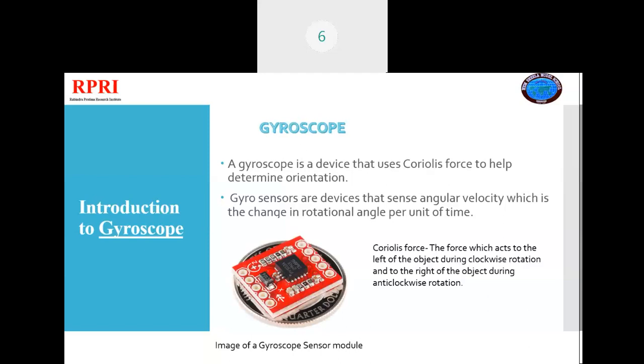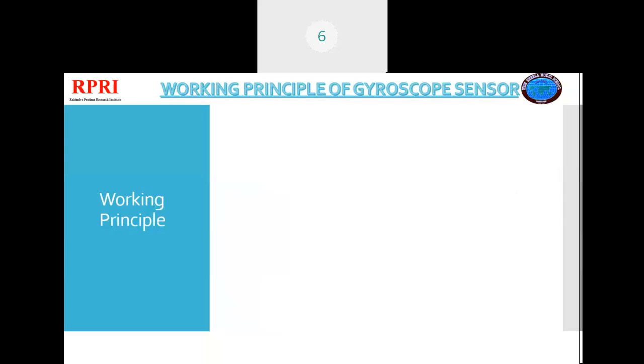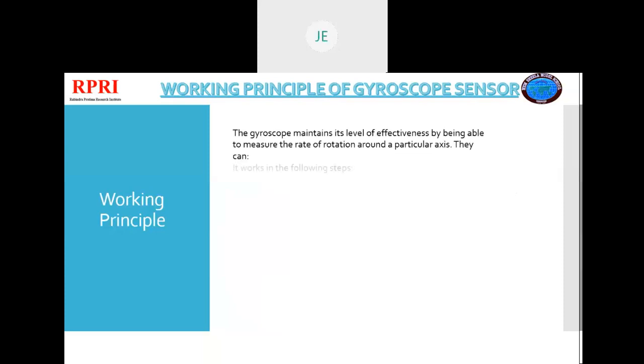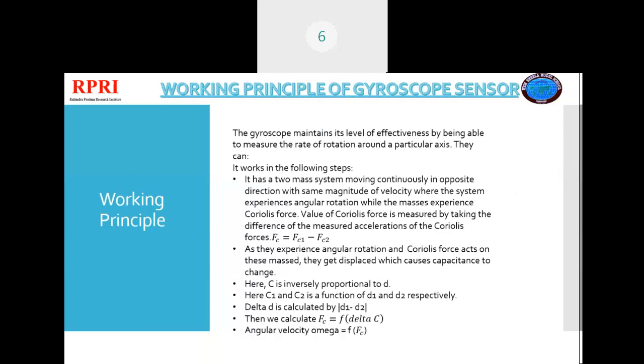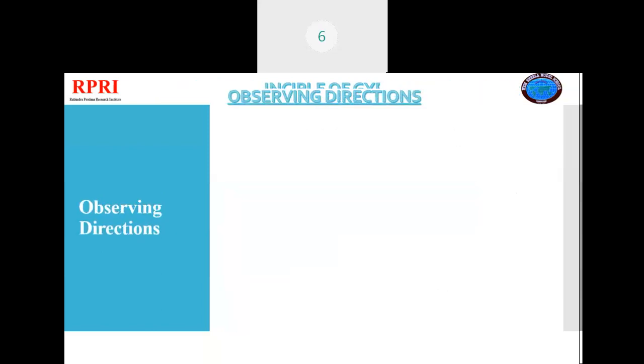It is used in smartphones while playing games. For example, when we are playing a racing game, we tilt our smartphone to control the car. The gyroscope sensor senses all these tilts and sends the information to the game, which helps us play our game smoothly. What is the working principle of the gyroscope sensor? It works in the following steps. I will explain this later in the form of an animation.